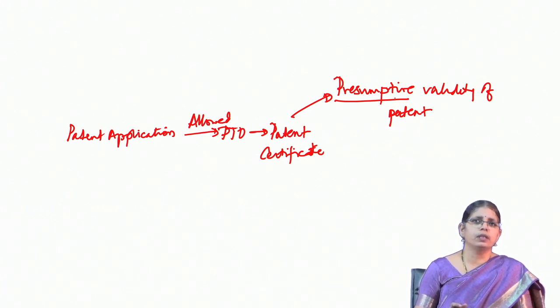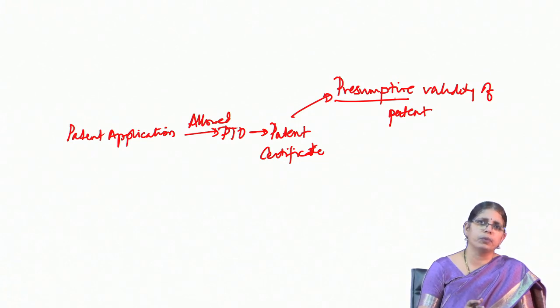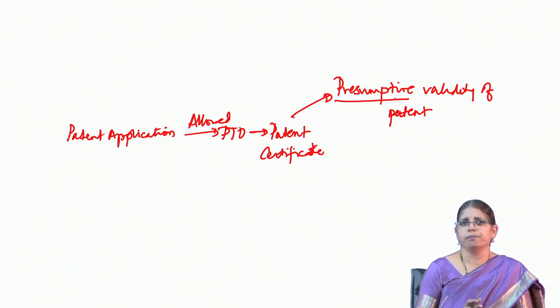It is also possible that the examiner may not get a particular hit in relation to a public use of an invention. For instance, under the Indian Patent Act, you have this category of publicly worked in India. Now, the examiner may not get the evidence right away at the stage of examining the patent application in relation to public use. So, due to some of these constraints that are there in the patent examination system, it is possible that some of the claims of a particular patent application, or in some cases patents, may be inherently not valid.